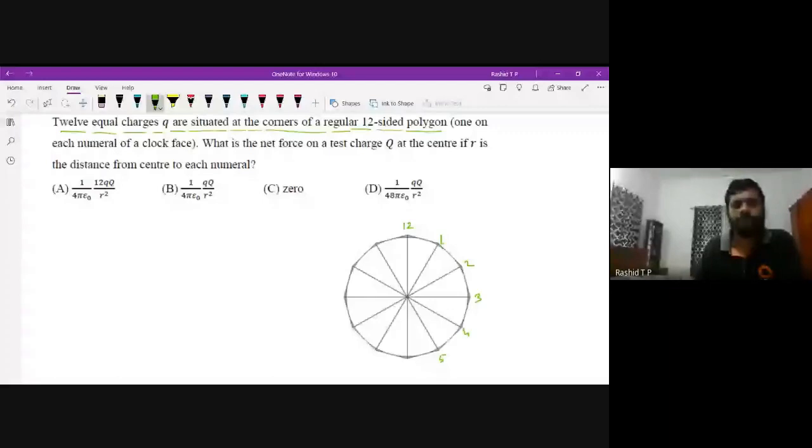Let us move to the second question. 12 equal charges Q are situated at the corners of a regular 12-sided polygon.